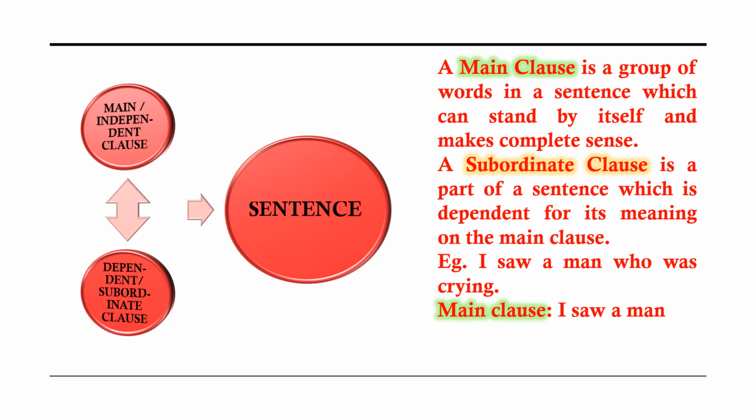Those group of words can stand by themselves, so they become the main clause. And the subordinate clause is who was crying. If I say who was crying, you are waiting for something else to complete that group of words. Because who was crying is dependent on the main clause for its meaning, and it doesn't make sense by itself, it is called the subordinate clause.